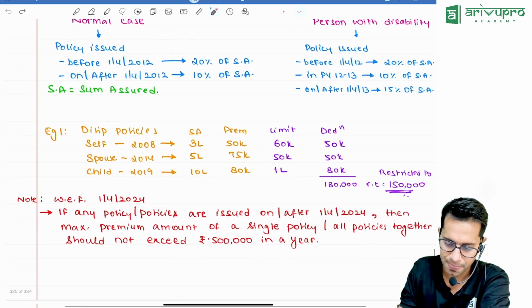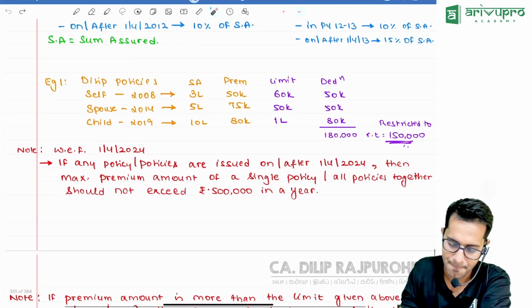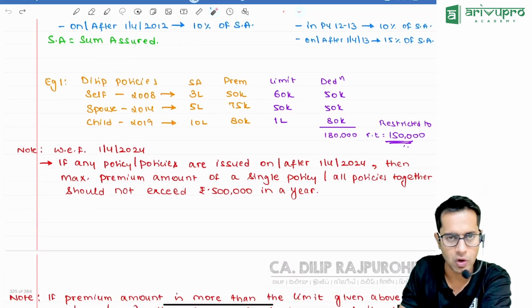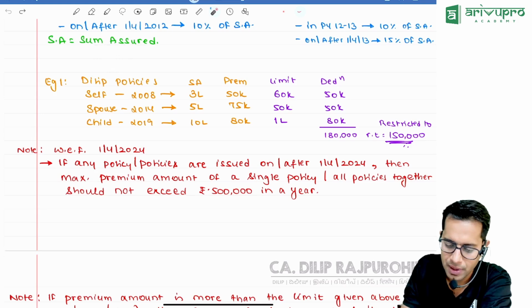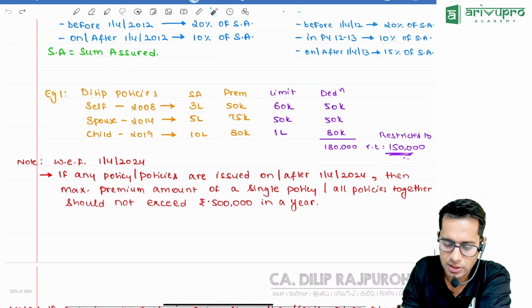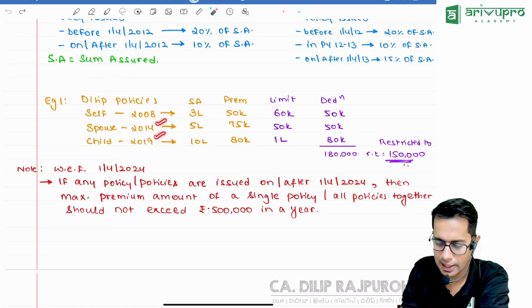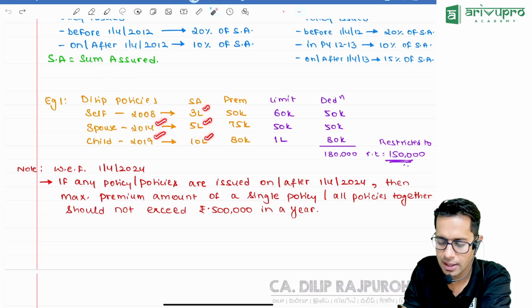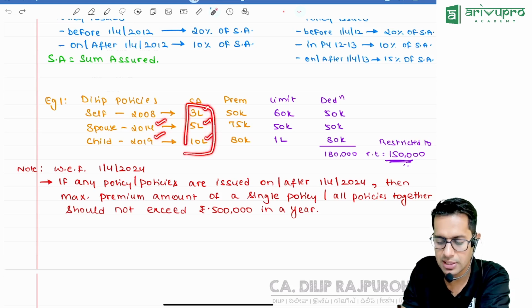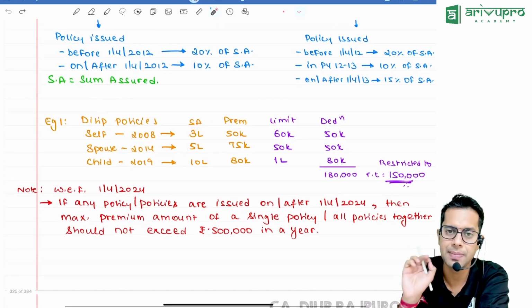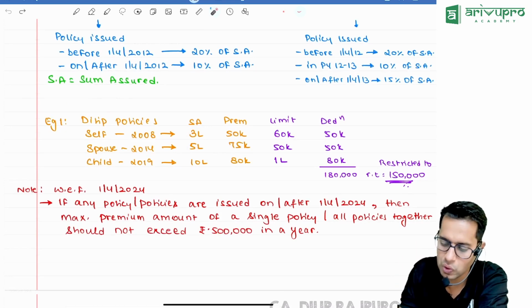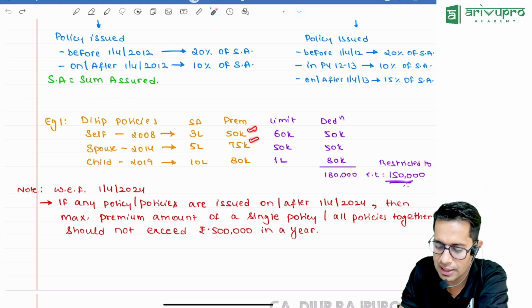Now, policy. Dilip has the following policies. Let us take an example. I took one policy in 2008, so it is before 2012, then 2014 and 2019. The sums assured are 3 lakhs, 5 lakhs and 10 lakhs. This is the sum assured, meaning this is the minimum guaranteed amount which I am going to get. Premium is 50,000, 75,000, 80,000.